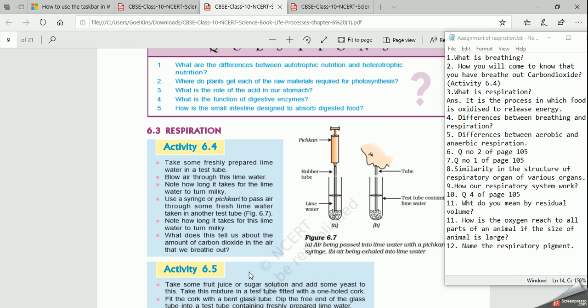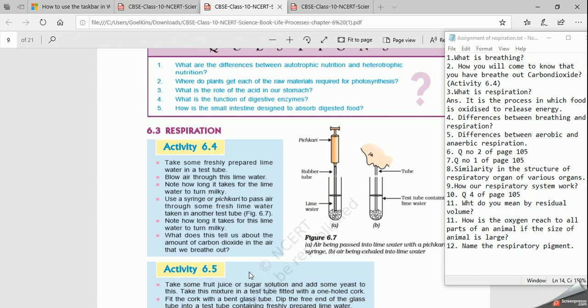For this, you can do a simple activity. In your book, it is activity 6.4. Breathe out into a test tube containing lime water. When you breathe out the air from your mouth, you'll find that the lime water turns milky. That shows that whatever you have breathed out contains carbon dioxide. This is a physical process.